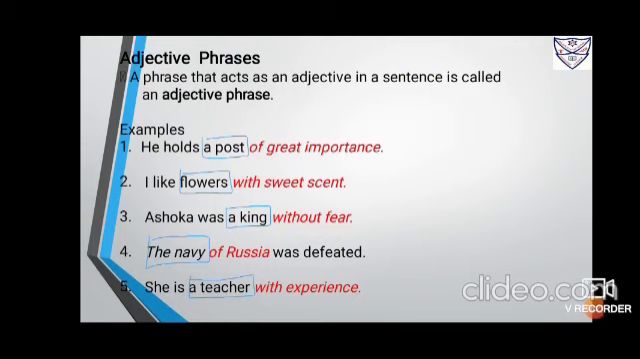The navy of Russia was defeated. In short, we can say Russian navy was defeated. Russian is an adjective. So here of Russia is an adjective phrase that modifies the noun the navy. She is a teacher with experience. We can simply say she is an experienced teacher. A teacher with experience is an adjective phrase that modifies the noun a teacher.